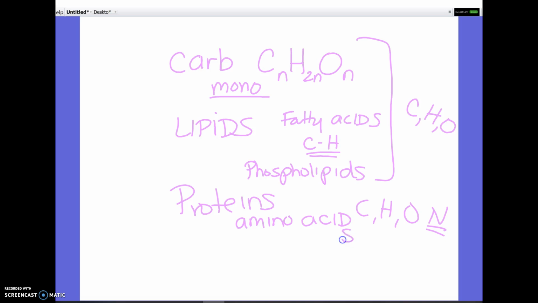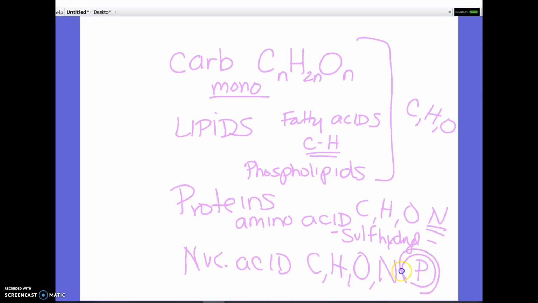Another one that's important there is sulfur, because this is where you'll see the sulfhydryl group, which is important in tertiary structures. And finally, nucleic acids, which also are composed of carbon, hydrogen, oxygen, nitrogen, and phosphorus because of the phosphate group. So that's kind of a summary of what elements you would find in each of the groups. Hopefully that helps.